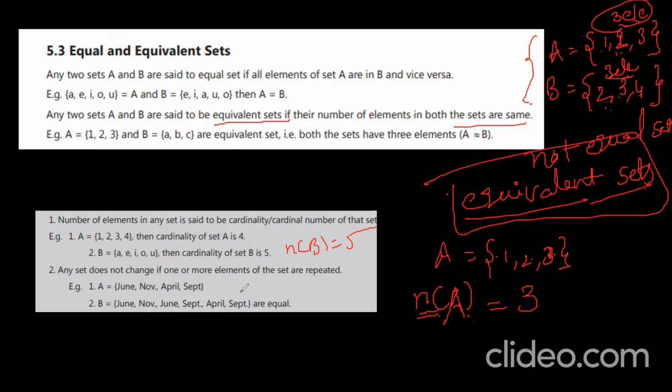June, November, April, September. Those are equal. Got it? Yes.